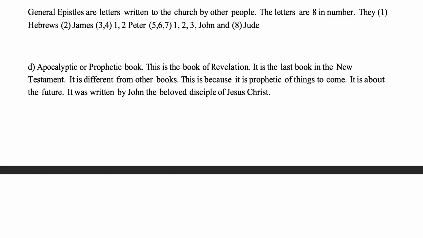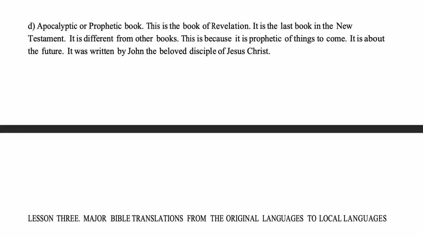D. Apocalyptic or prophetic book. This is the book of Revelation. It is the last book in the New Testament. It is different from other books. This is because it is prophetic of things to come. It is about the future. It was written by John, the beloved disciple of Jesus Christ.